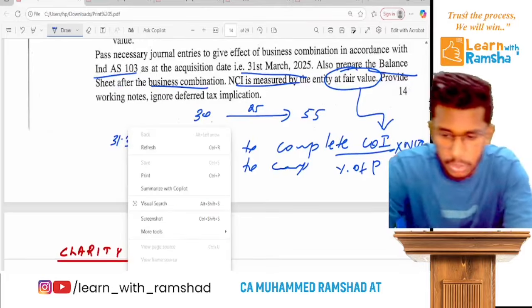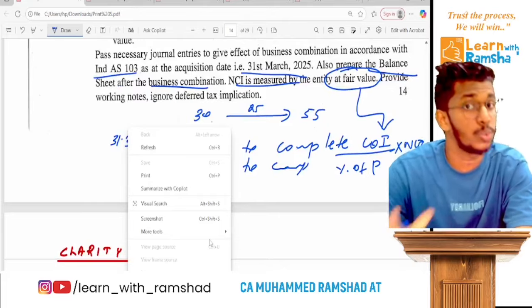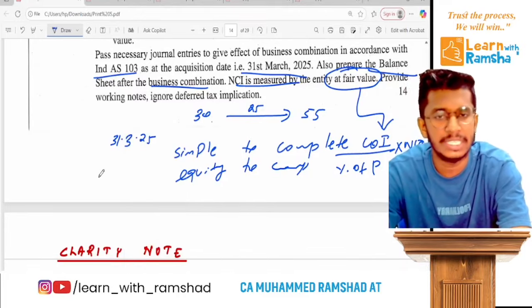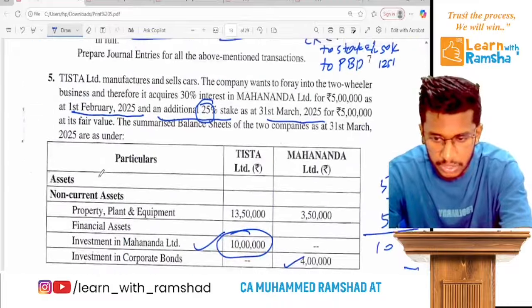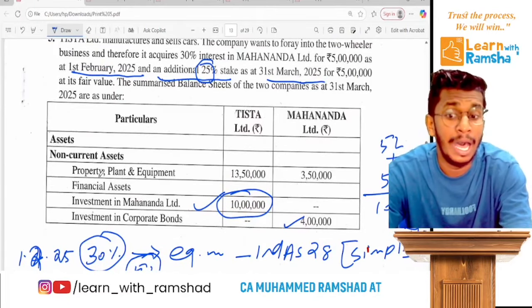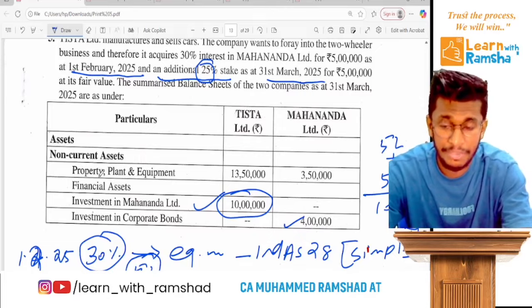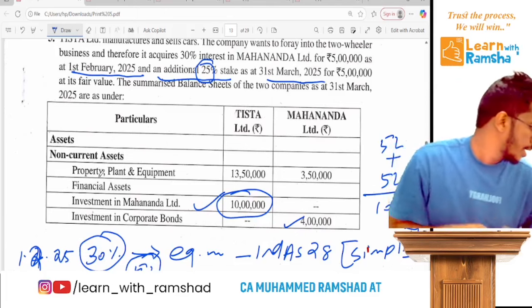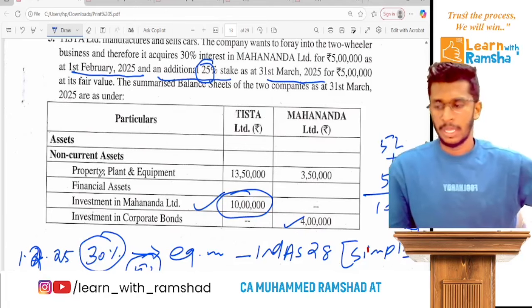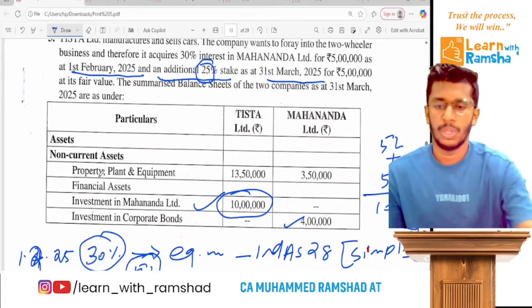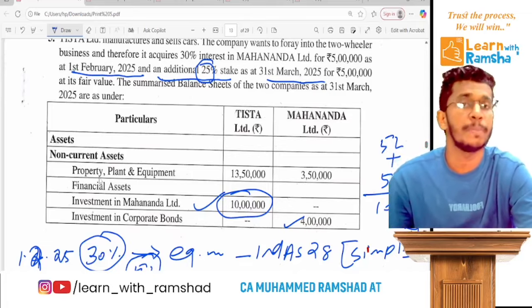Before coming to the journal entry, when you understand this question, first of all you understand the percentage and the purchase date. The first time they purchased 30%. At that time they were an associate company. Mahananda is an associate, so we follow the equity method for that associate consolidation. Ready? Now they again purchased a 25% stake.